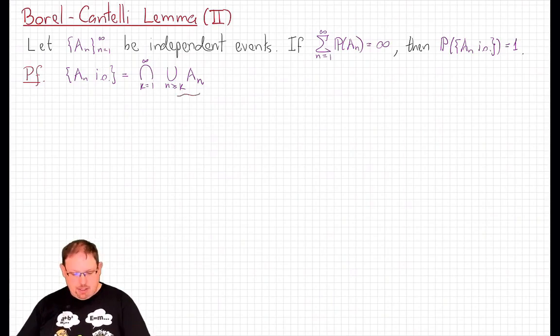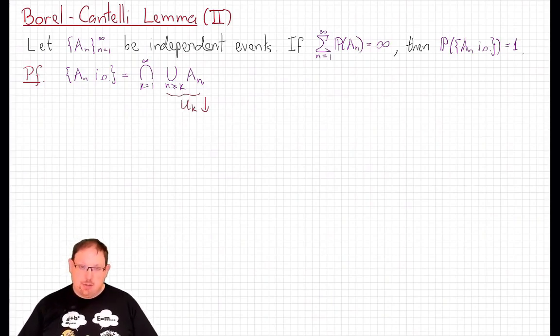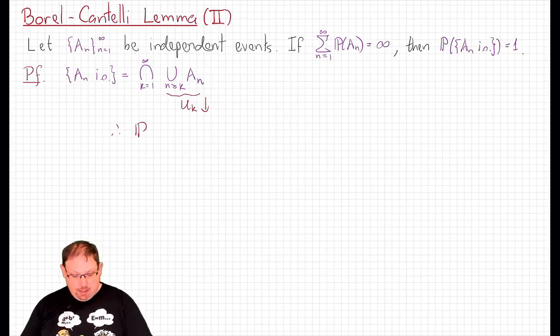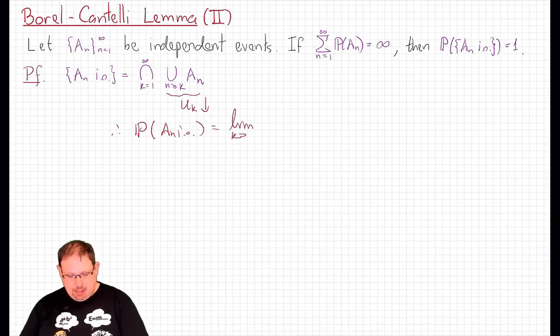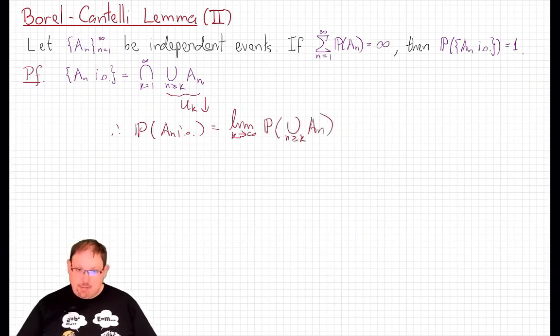Now, note that this union here, which I'll call U_k, is a decreasing sequence. As k increases, this is a union of fewer and fewer sets, and therefore, by the continuity of measures, the probability of the set where A_n occurs infinitely often is the limit, as k goes to infinity, of the probability of U_k, the probability of the union over n bigger than or equal to k of A_n.